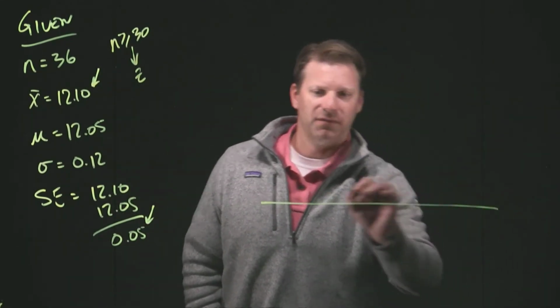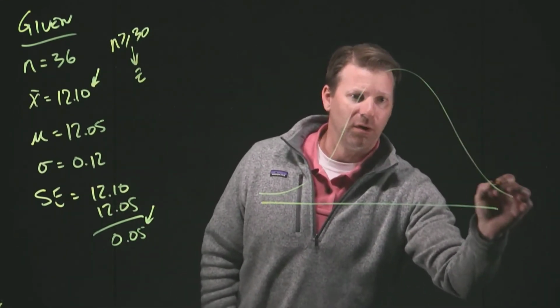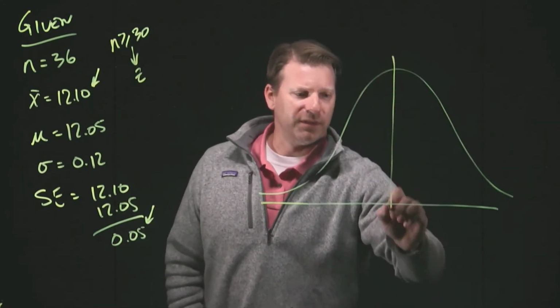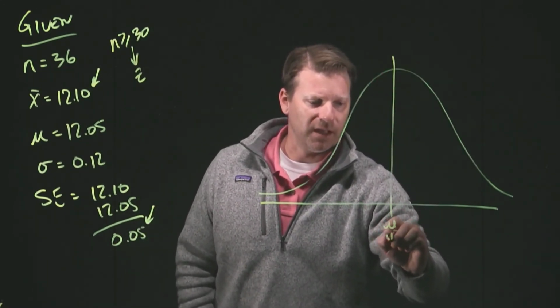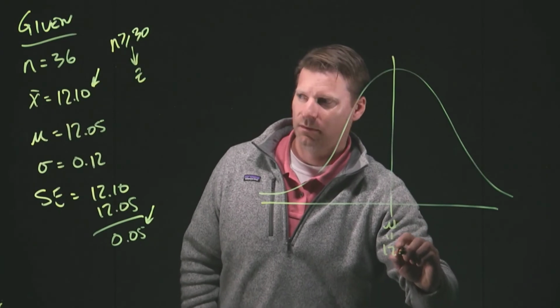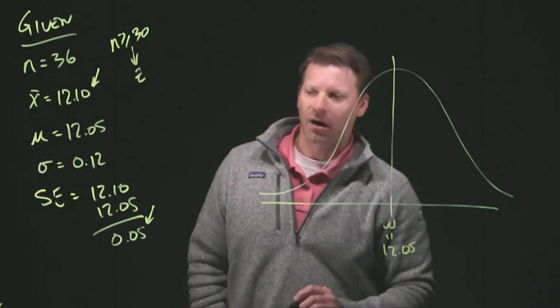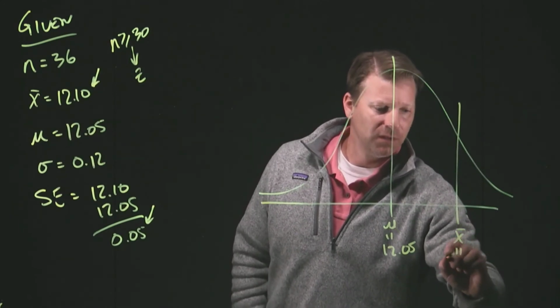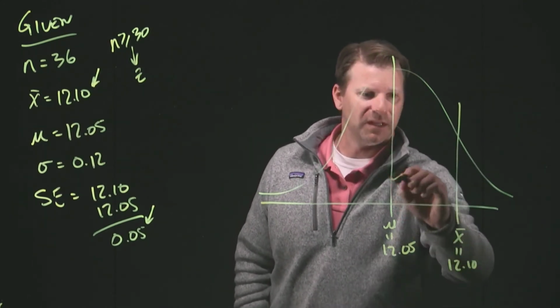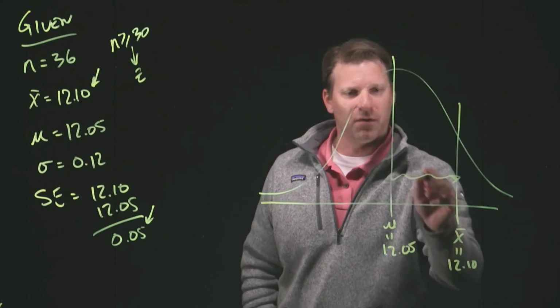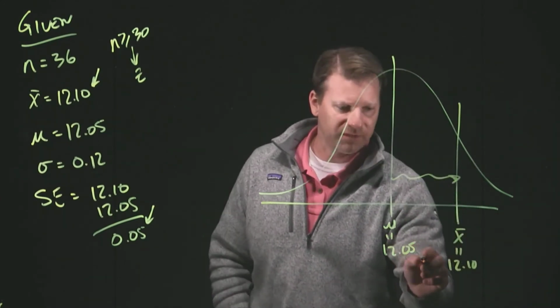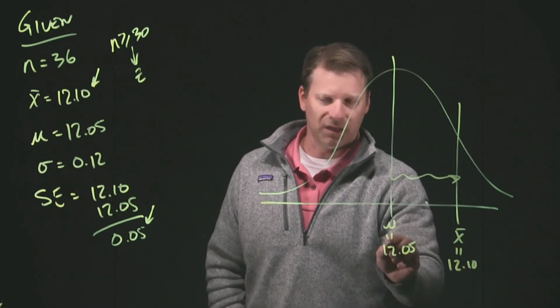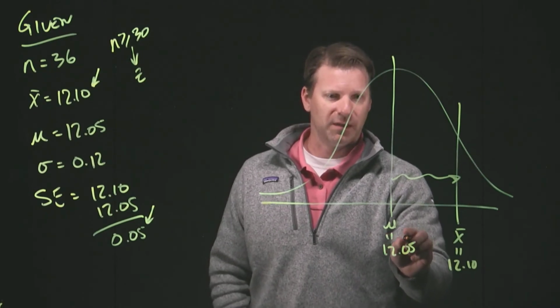The distribution of these values is going to be normal. We know that this normal distribution is centered here at 12.05. Our question is, statistically speaking, is the sample value of 12.10 a long way away, or is it fairly close? We would expect our sample value to be very close to here, which would result in a very low sampling error.